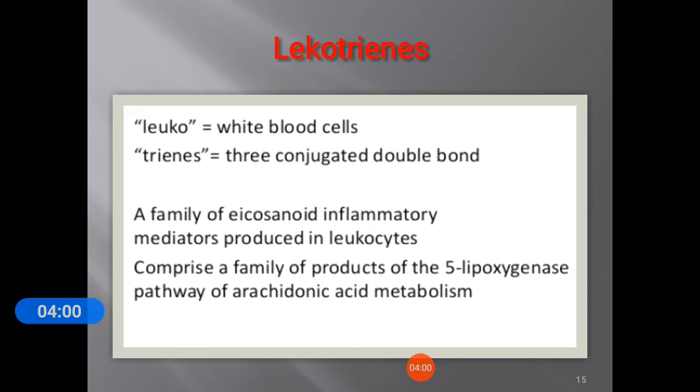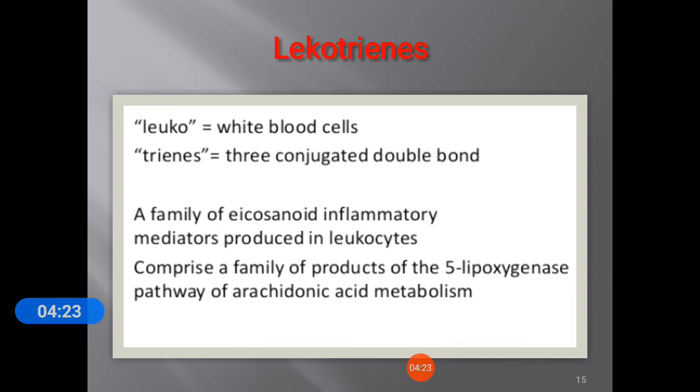Next we come to leukotrienes. What are leukotrienes? These are intracellular signaling molecules that evoke a variety of responses and are best known as potent promoters of inflammation. Leuko means white blood cells. Trienes means three conjugated double bonds. They are mainly synthesized from arachidonic acid metabolism.